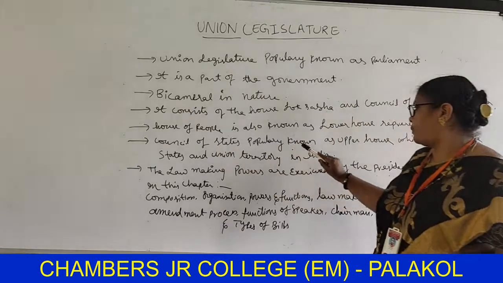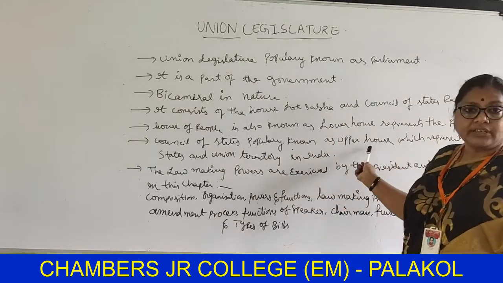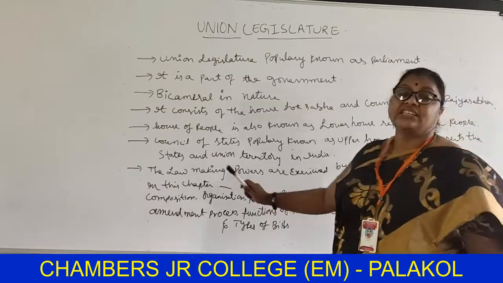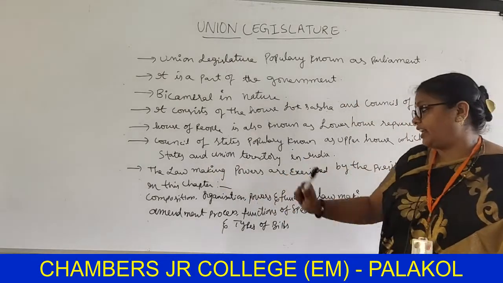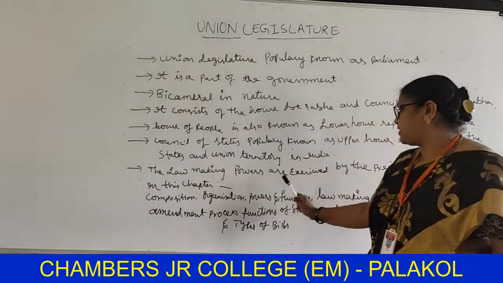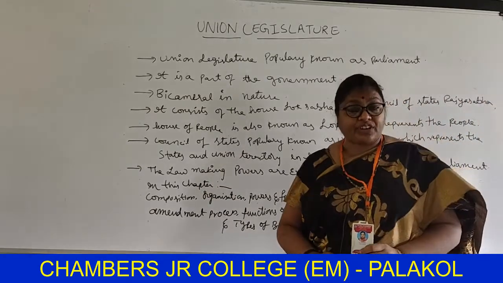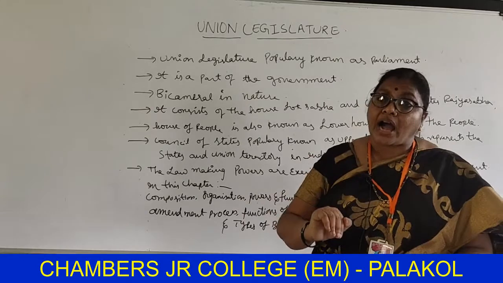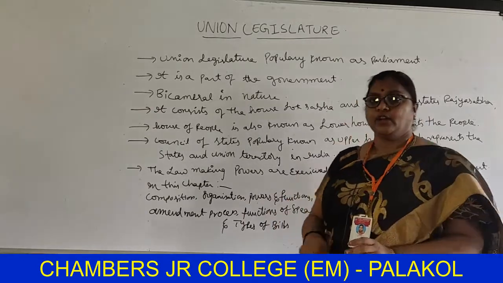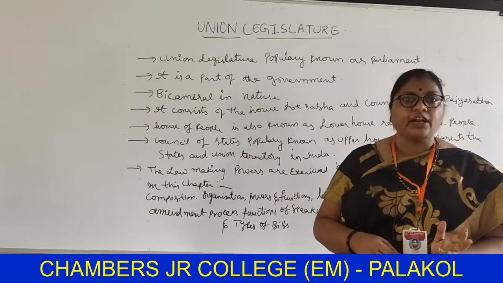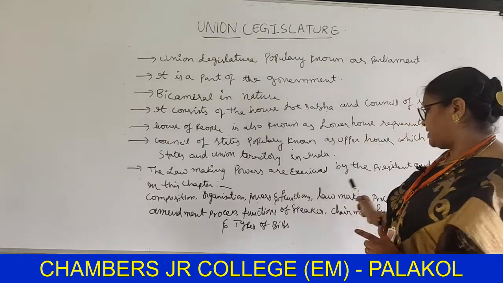The Council of States is popularly known as the upper house. So the Rajya Sabha is also known as the upper house. It represents states and union territories. The law making powers are exercised by the president. Understand? The president is also one of the parts of parliament. So the laws are prepared by the president, Lok Sabha and Rajya Sabha.